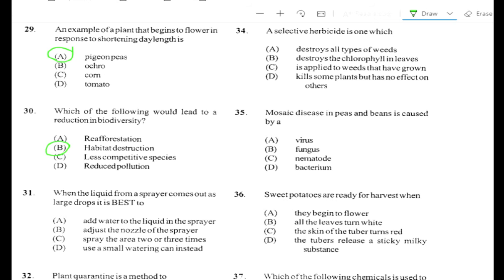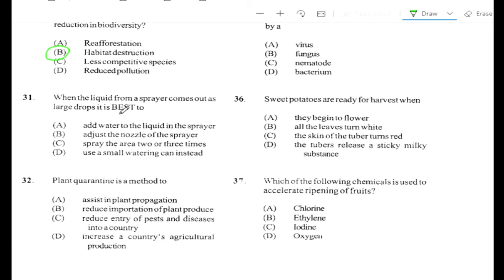Question number 31. When the liquid from a sprayer comes out as large drops, it is best to A, add water to the liquid in the sprayer. B, adjust the nozzle of the sprayer. C, spray the area 2 or 3 times. D, use a small watering can instead. The answer is B, adjust the nozzle of the sprayer.